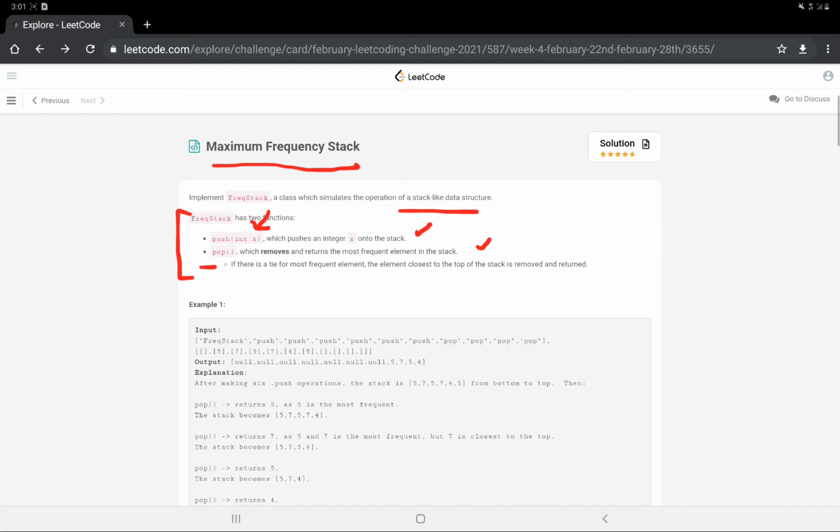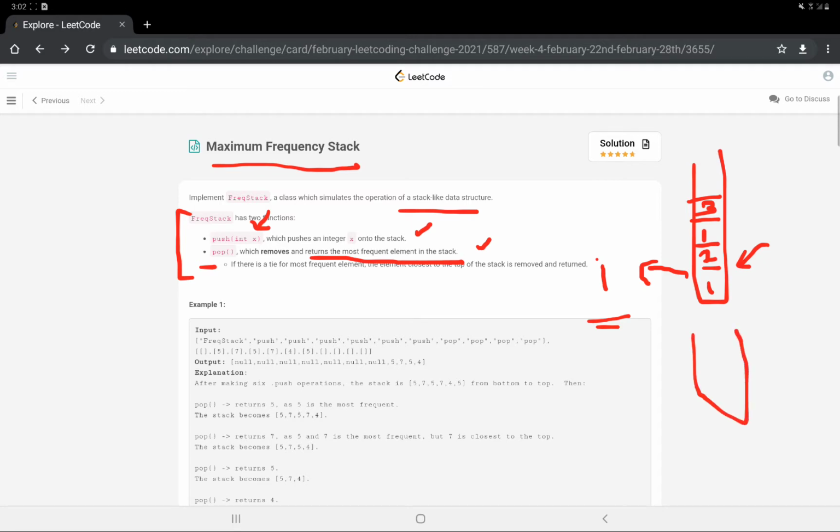And pop removes and returns the most frequent element in the stack. So basically, if we are pushing numbers with the help of push operations, say 1, 2, and again 1, then again 3, then when we pop out of the stack, we have to return the element that is most frequent. So in this case, that is 1. So like this we have to implement it. And after this the content will be 2, 3 and 1.